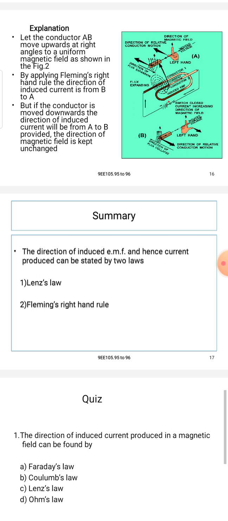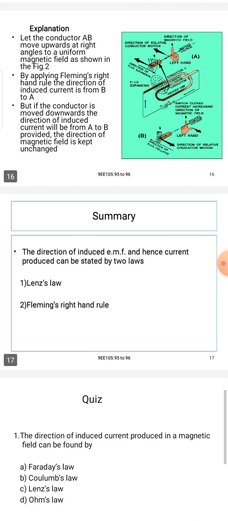Applying the Fleming right hand rule, the direction of the induced current is from B to A. But if the conductor is moving downward, the direction of the induced current will be from A to B, provided the direction of the magnetic field is kept unchanged.